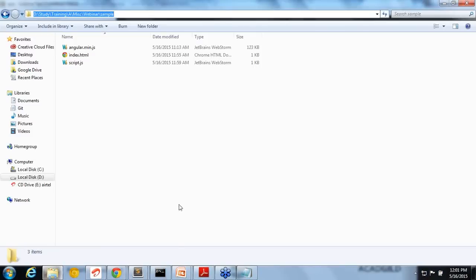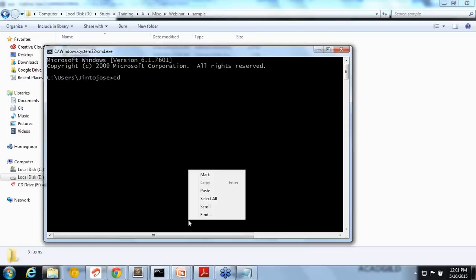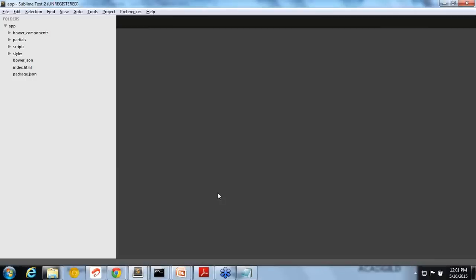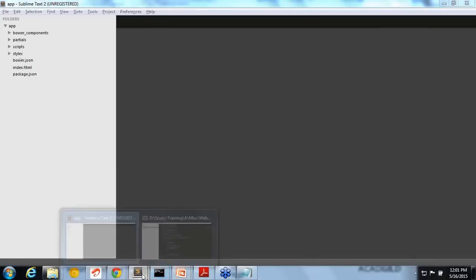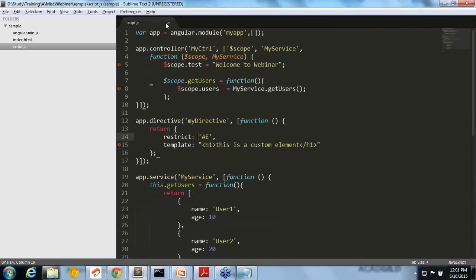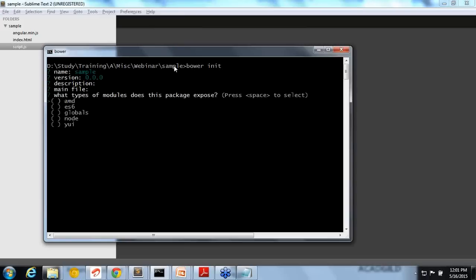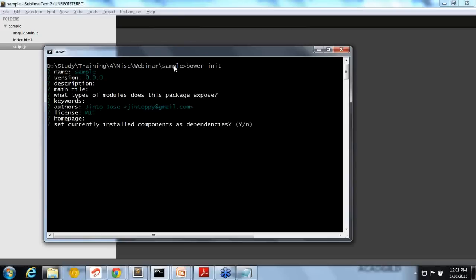Let's say this sample page. Let me open it in the command prompt. This is our sample application. I am showing you an example, then I will explain what it is. I'm doing a bower init. I'm going to talk about Bower. This has nothing to do with Angular, but it is very important in front-end development. I'm just accepting whatever defaults they give. This is a one-time activity.